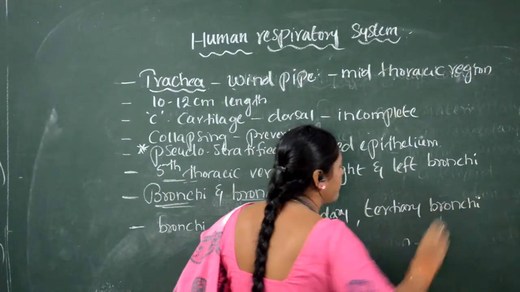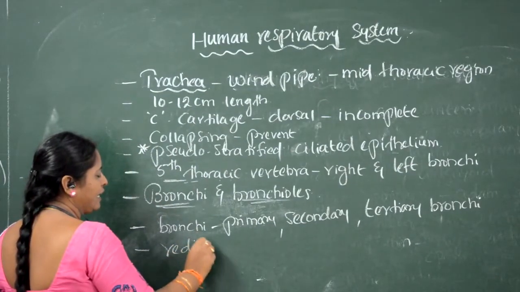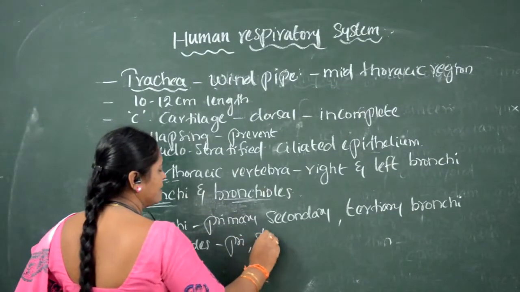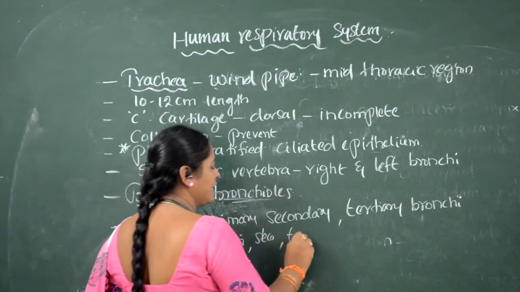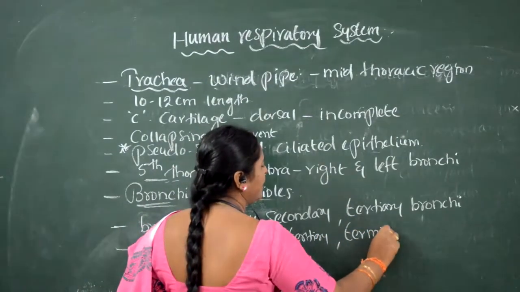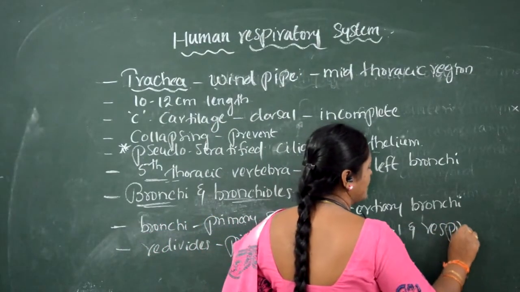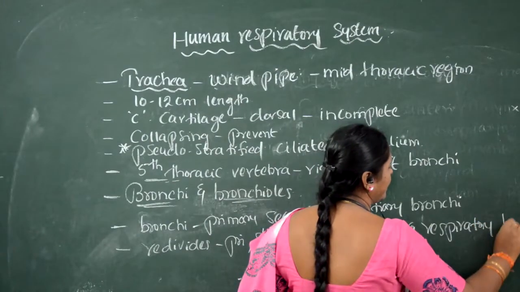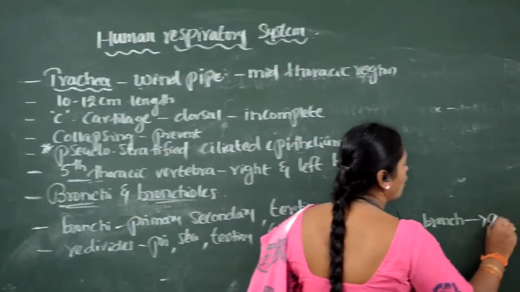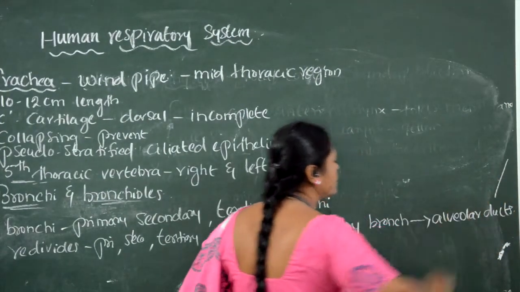Again, this tertiary bronchi redivides into the same primary, secondary, tertiary, terminal, and the last one, the respiratory bronchi, till it enters the alveolar ducts.